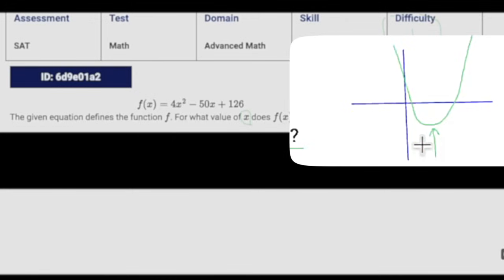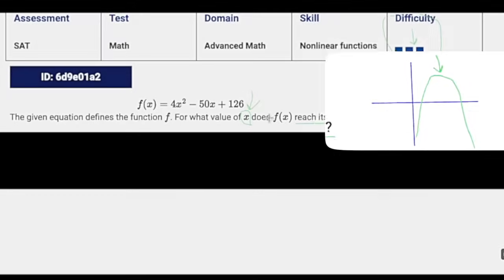If we saw maximum, that would mean we have a frowny face parabola, and the maximum instead is going to be up here. So it's always going to be the vertex. Basically, it's asking for the x coordinate of the vertex.